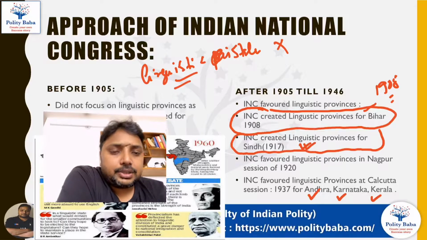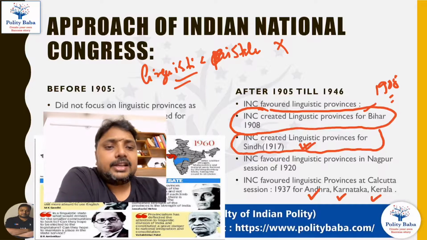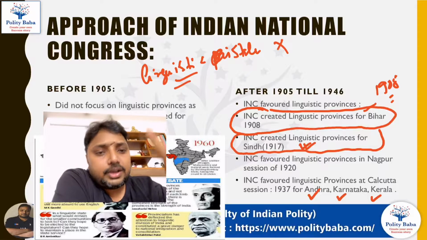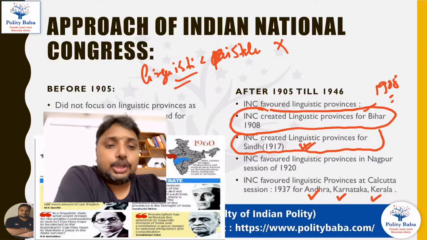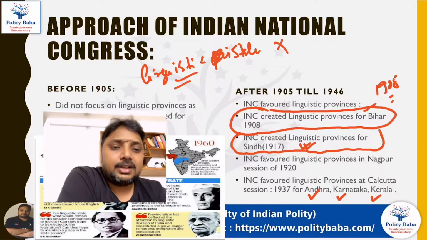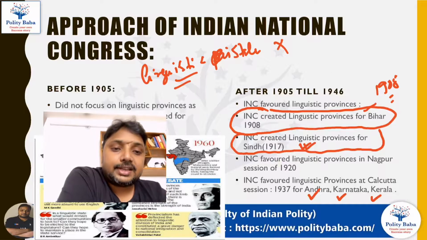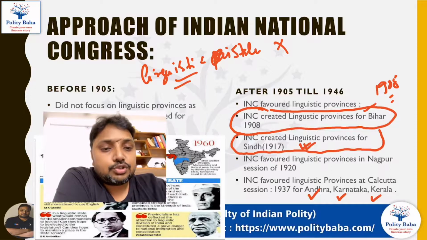And if the Britishers will not do it, then when India becomes a free and independent country, Congress will make the new states, all these old provinces made by the Britishers will be dismantled, and the entire India will be divided to form new states on the basis of the language.